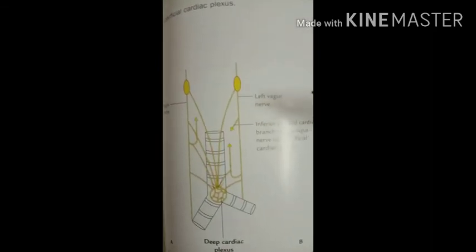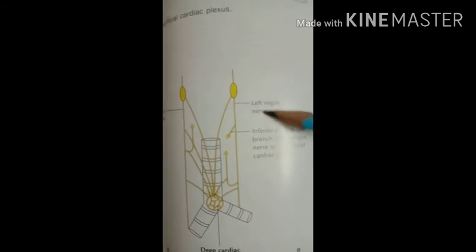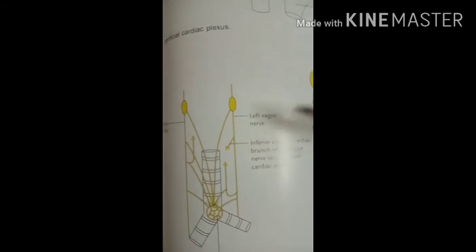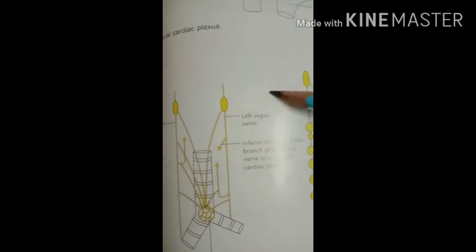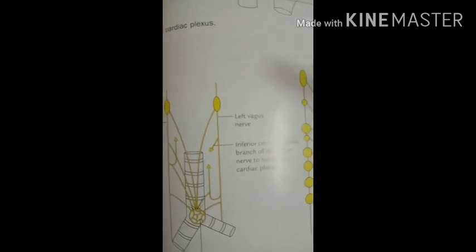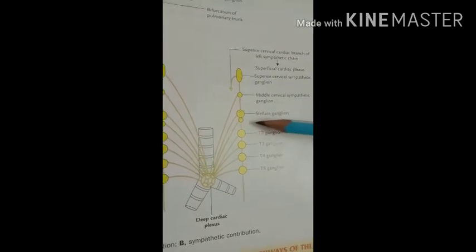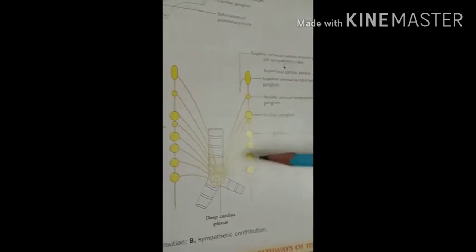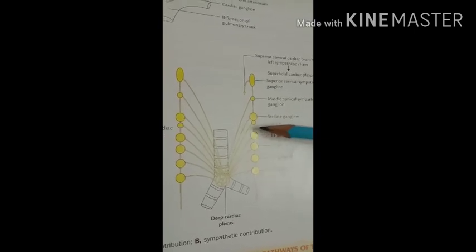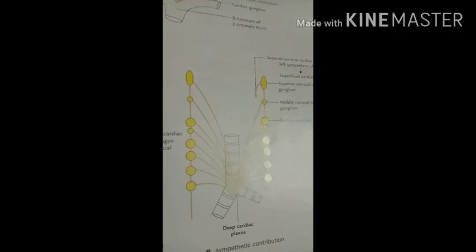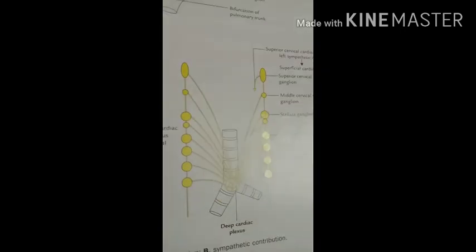After that, the nerve supply of the heart. The nerve supply of the heart is by the vagus nerve, which slows down the heart rate, and the sympathetic nerve, which is derived from the upper 4 to 5 thoracic segments of the spinal cord. Here, upper 4 to 5, T1, T2, T3, T4 and T5, are the segments coming out from the upper 4 to 5 spinal nerves, and which increase the heart rate. So that is the nerve supply related to the heart.